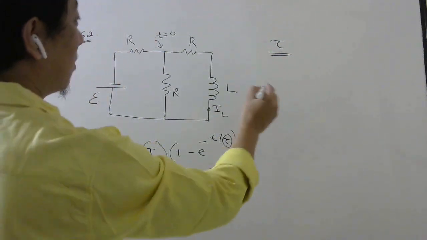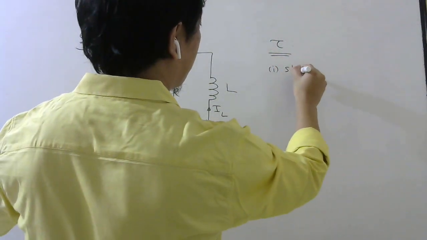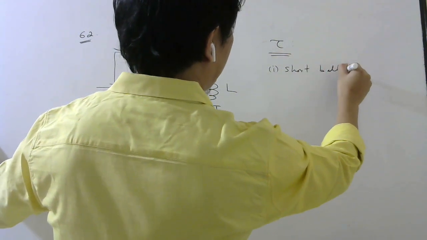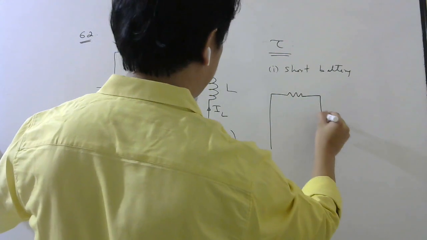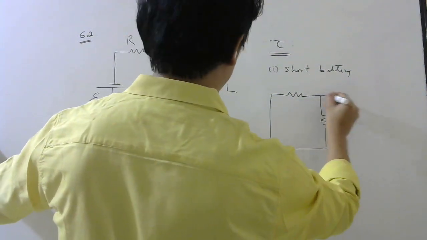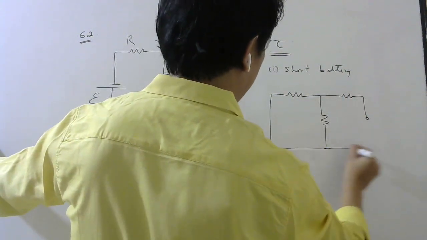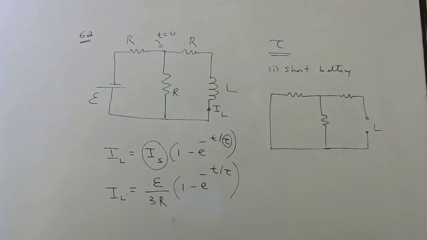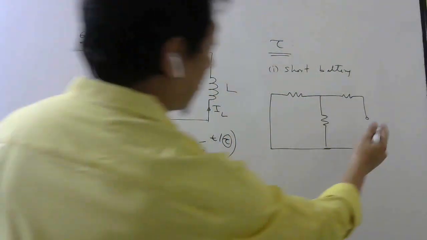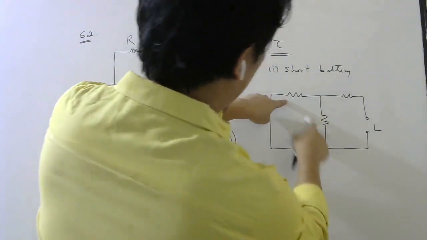Similarly, first we have to short the battery. So if you short the battery, the circuit will look like this. Then across the inductor, how much resistance you will see, that you have to calculate. From here, these two are in parallel, right?